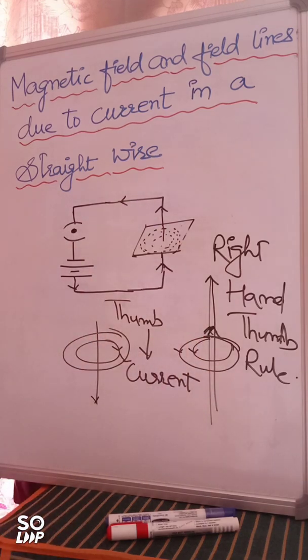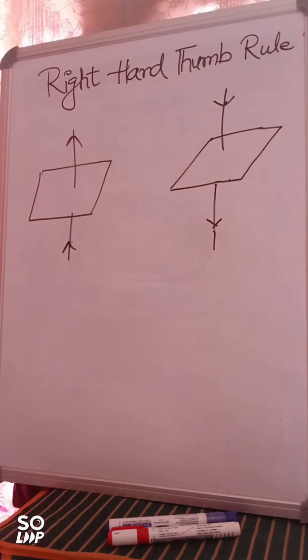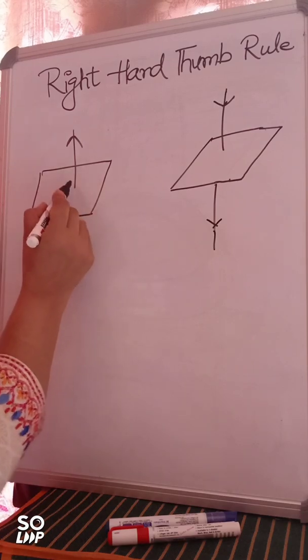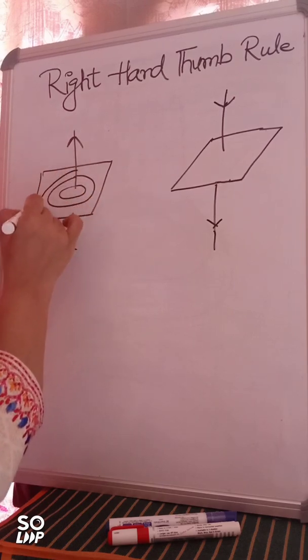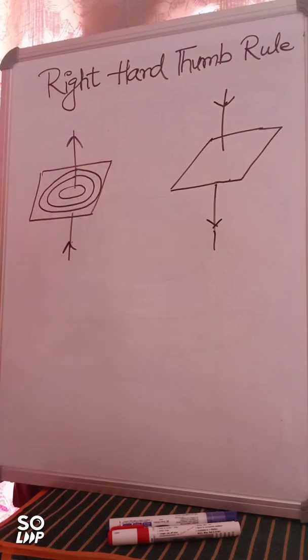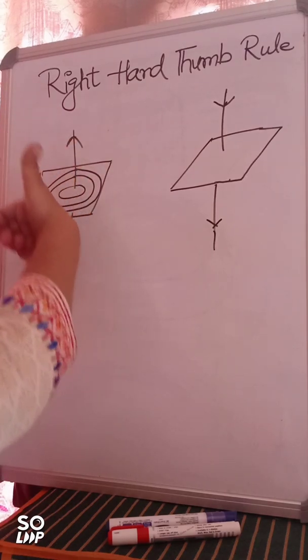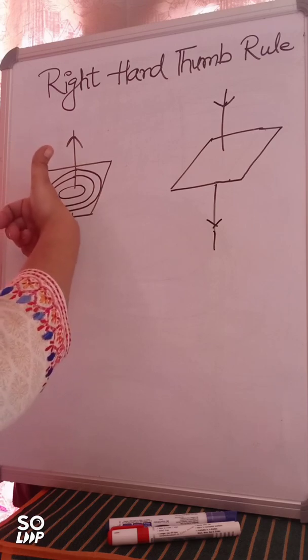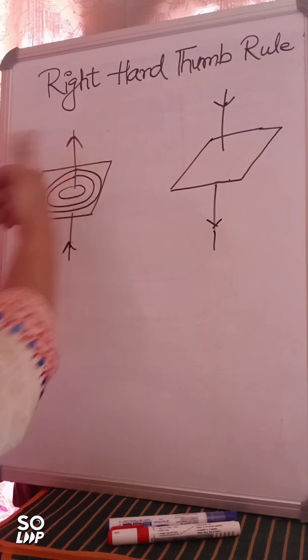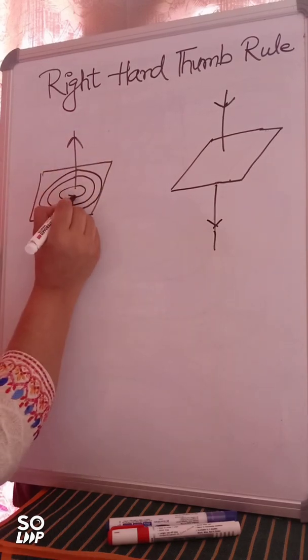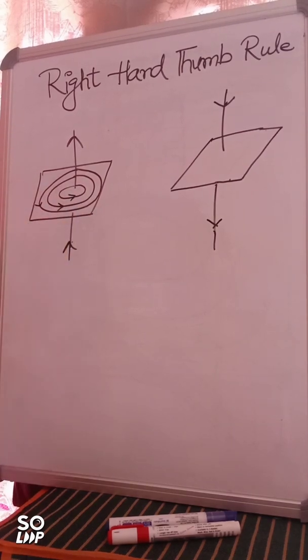So now let's proceed with, again, just to make you clear, I have again drawn the diagram for right hand thumb rule. See, if the current is moving in upward direction, then how it is going to behave. It will start behaving like a magnet, right? So we are going to have these concentric circles, means the magnetic field lines. And how are they going to behave? Again, this is your right hand thumb rule. You hold the conductor in your right hand such that the thumb points in the direction of current. Then the encircling fingers give you the direction of the magnetic field, right?